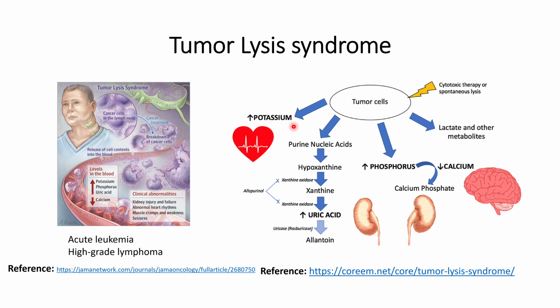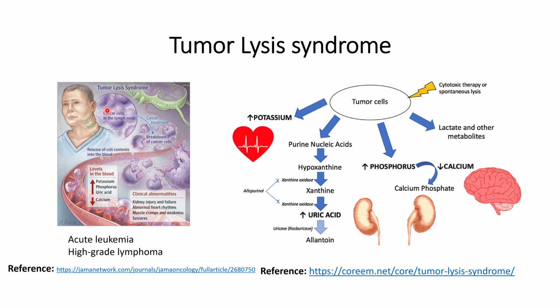And when a large amount of tumor cells is killed in a short duration of time, that might lead to these kinds of problems. And if this tumor lysis syndrome remains untreated, it might even lead to the death of the individual.